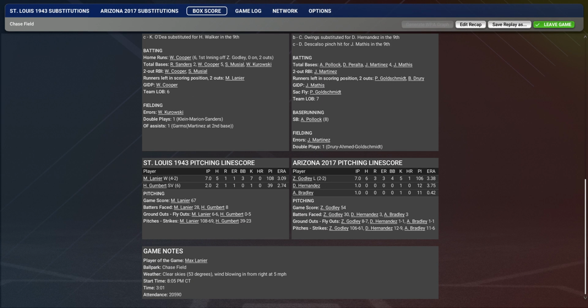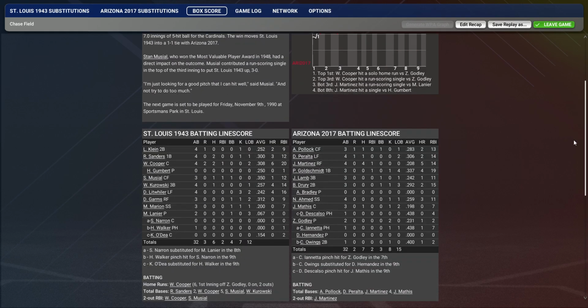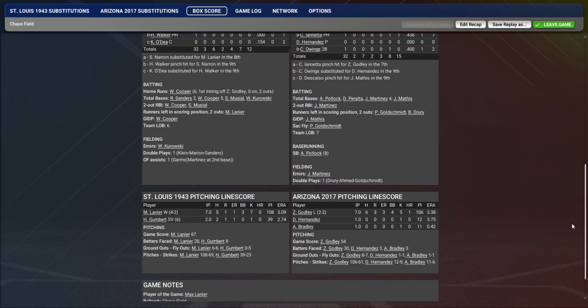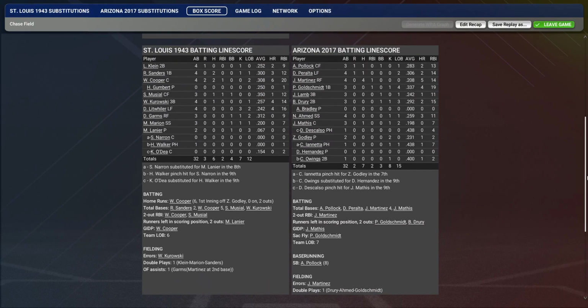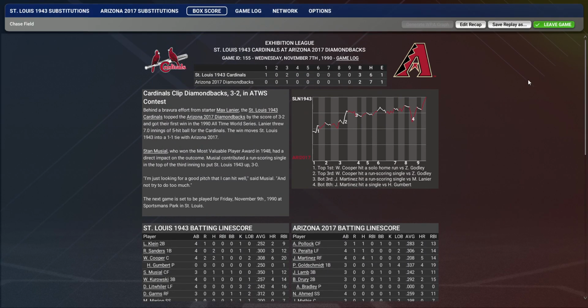Just a quick look at the end here. If you really want to look at the box scores, I'm going to scroll down and back up. You can pause the video, do whatever you want to do if you really need to know that information. I highly doubt anyone will. And one other thing I did want to note in these games is I do like how they put the game chart in. Nothing too drastic in this game. I guess there was a little bit of a dip when Arizona had that first and third nobody out situation, but it didn't lead to anything.